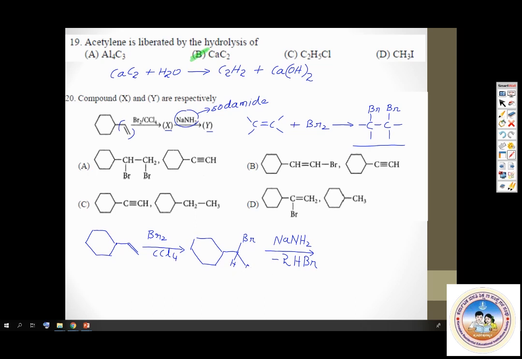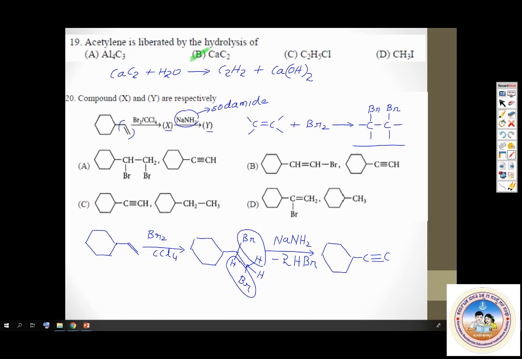Bromine, hydrogen, hydrogen. I just interchanged it. Okay. 1 mole HBr removed. When 1 mole of HBr is removed, you get 1 pi bond. Now, second mole of HBr removed. Observe it. Second mole of HBr removed, you get 1 more pi bond. So it is carbon-carbon triple bond, CH here as it is. 1 H will always be there. So this is the product formed.